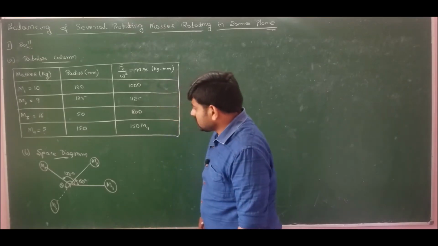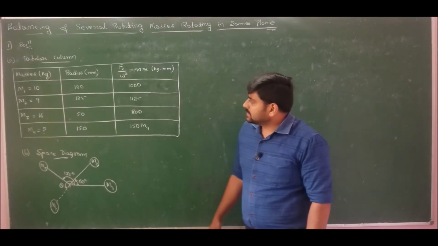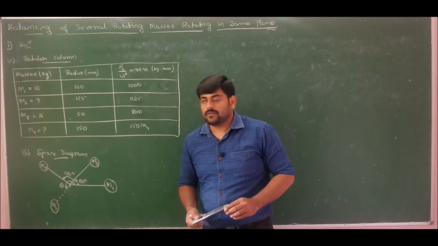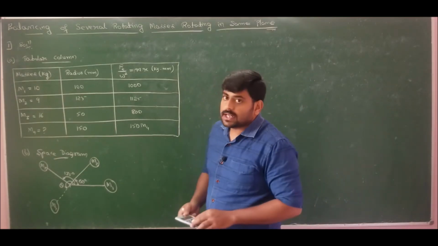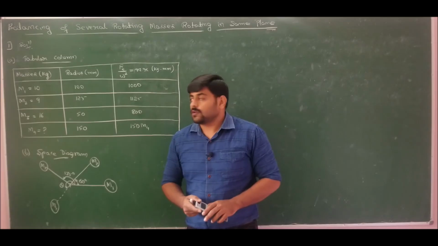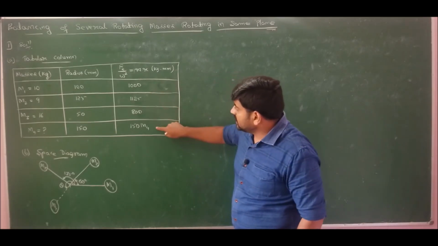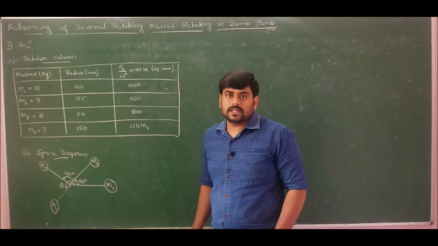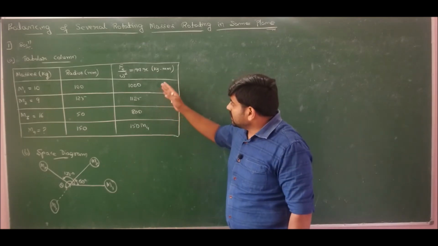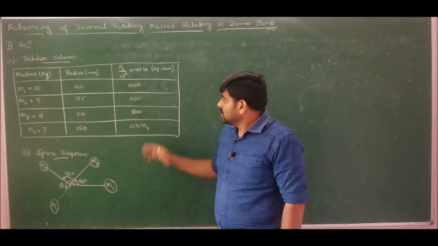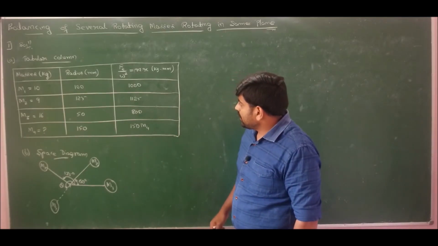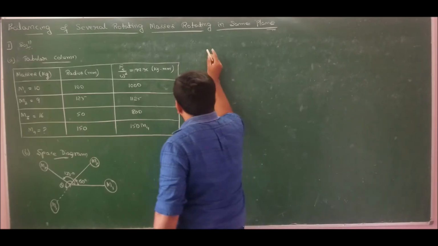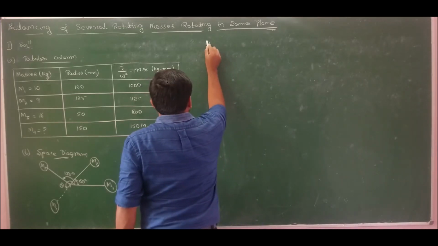Now as we know, for this problem just summation of force is equal to 0 is enough. Static balance is enough for masses rotating in same plane. So moving for force polygon, I should draw a polygon for these 4 sides, and that must be a closed one. That will give me the solution now. In order to do that, I will fix up an scale first. So if I fix up an scale, I will take a scale as 1 centimeter is equal to, next moving for the solution, that is force polygon.